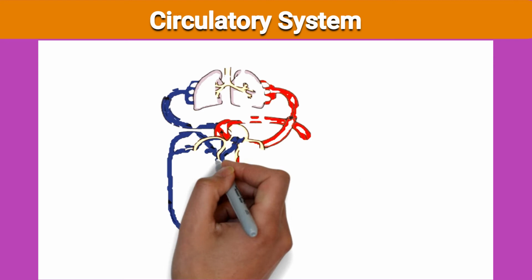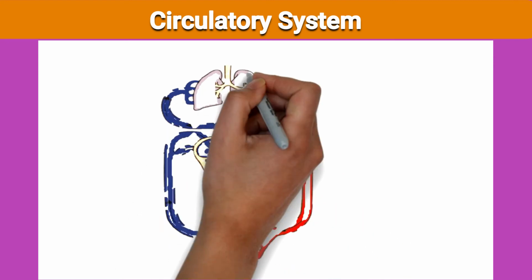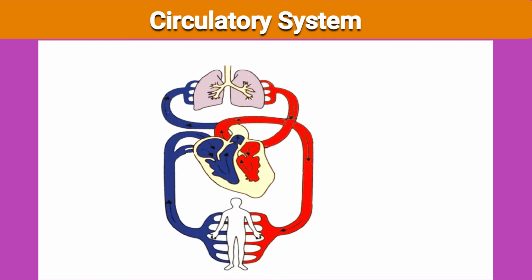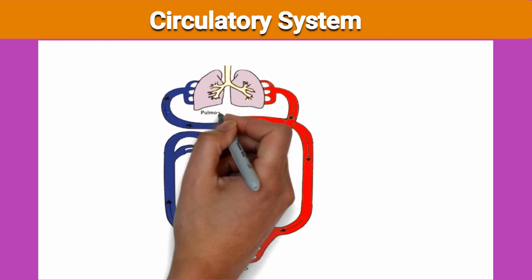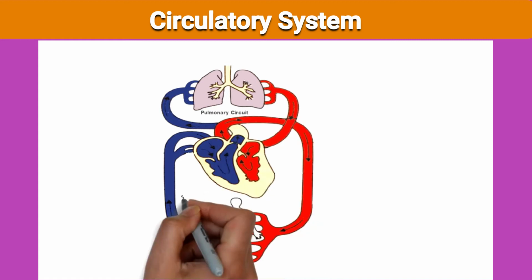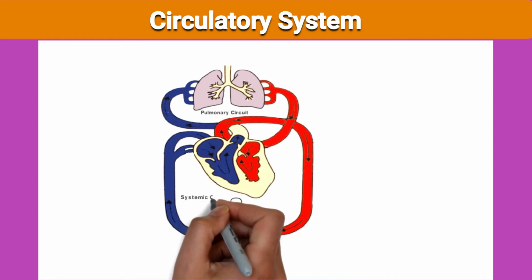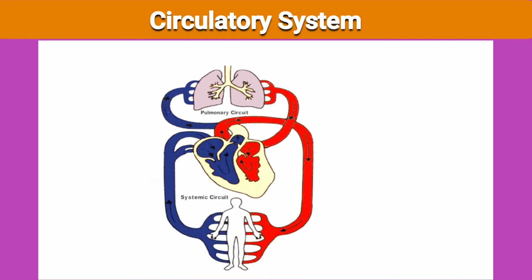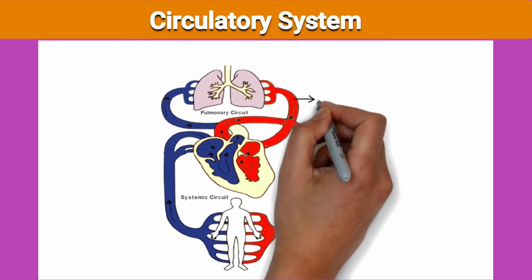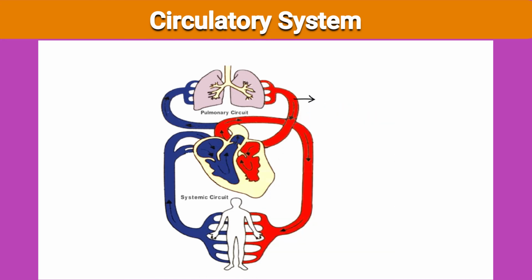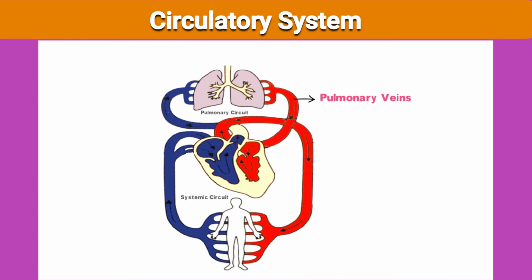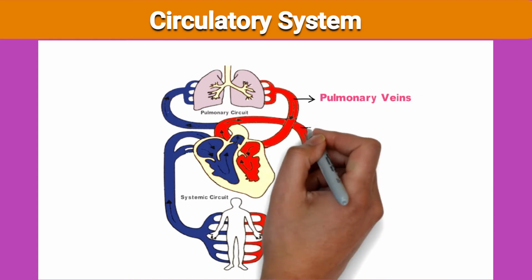See, this is the blood circulation diagram. Upper one is the pulmonary circuit and the lower one is the systemic circuit. In the pulmonary circuit, there are pulmonary veins and the pulmonary arteries. In systemic circuit, there is a heart.